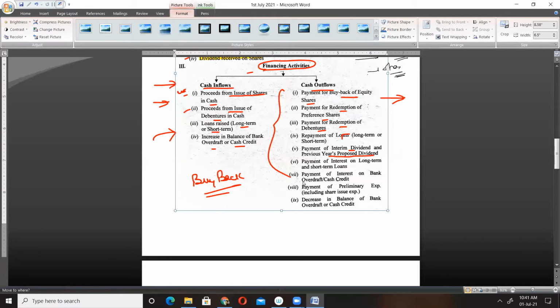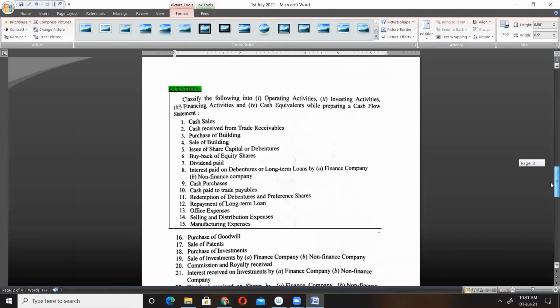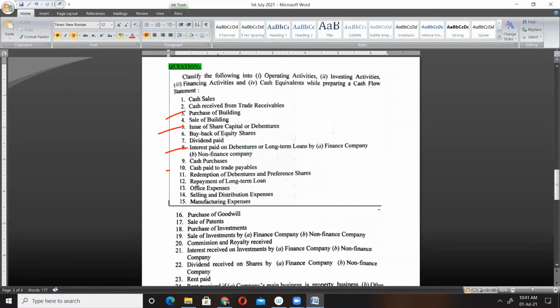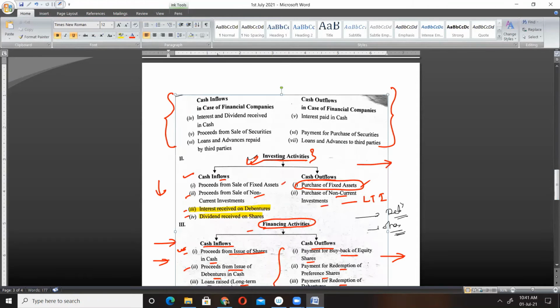So in this way we have some activities which will be classified as our financing activities. You all have this document with you. Kindly go through this after the revision class and study properly. Now let's do some practicals, a kind of revision. Here we have various activities. We just have to classify these activities as operating, investing, or financing.